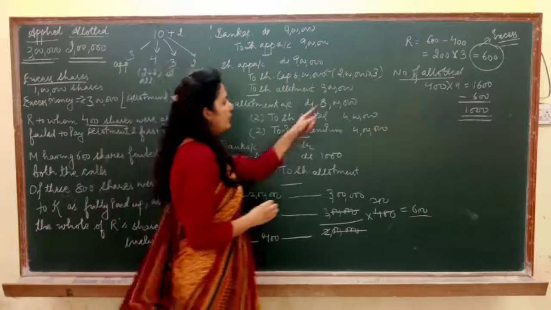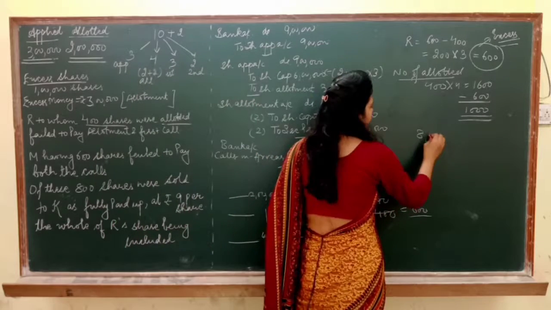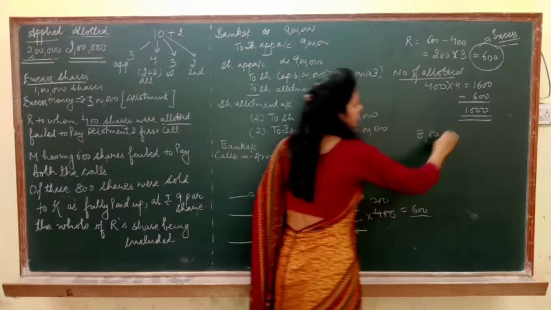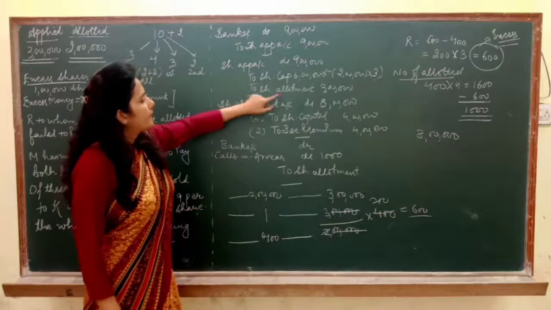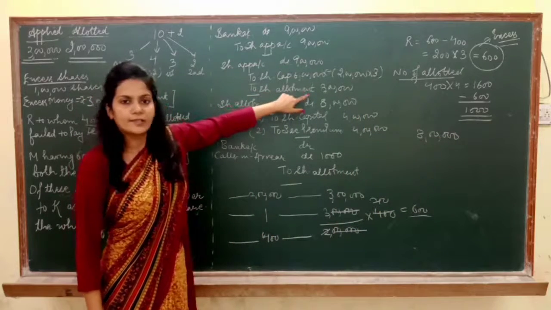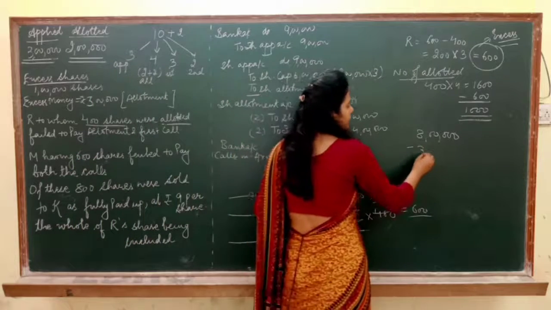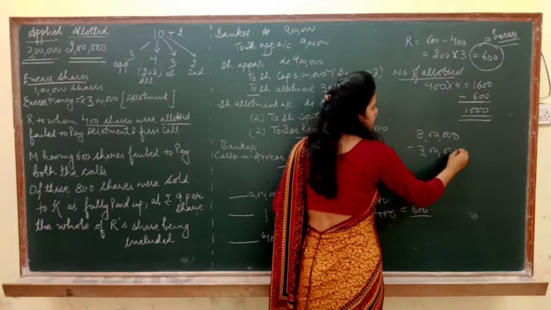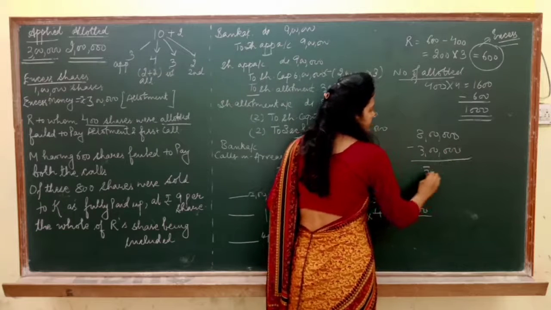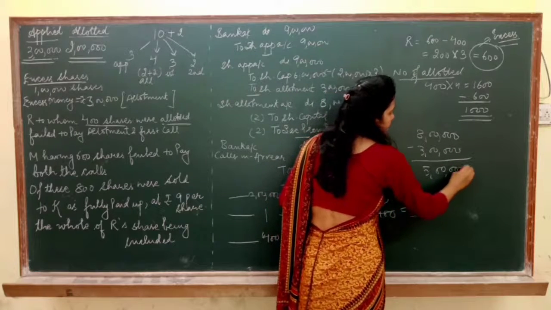Now see, your allotment is of rupees 8 lakh, correct? How much is your excess money on allotment? 3 lakh. Means out of this 8 lakh, 3 lakh we have already adjusted. How much is left? 5 lakh.